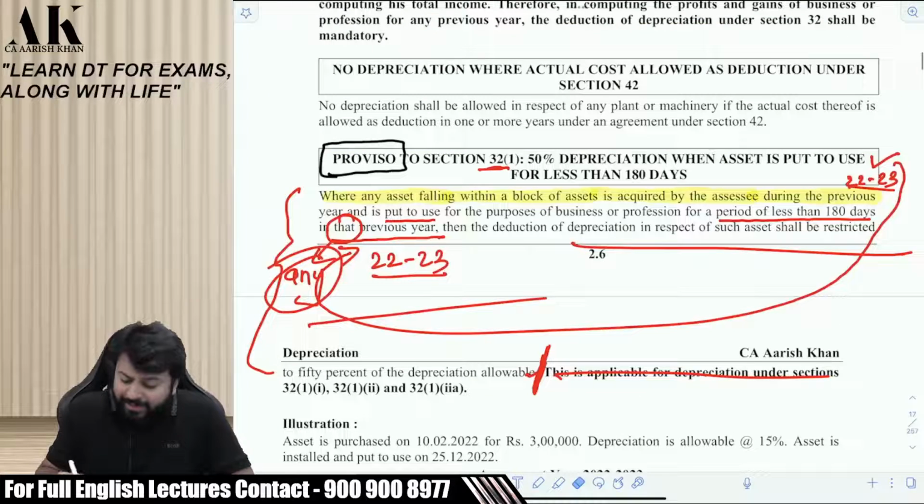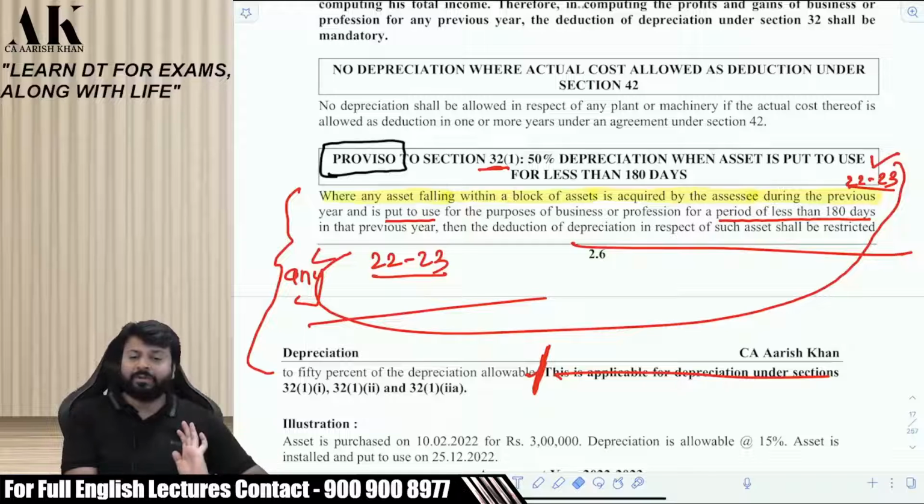If it would have been written 'in any previous year' over here instead of 'that', then your answer is correct. Then it would have been up. Right? But the law is not using the words 'any previous year'. The law is using the words 'in that previous year'. That means the year of acquisition. Is it clear?